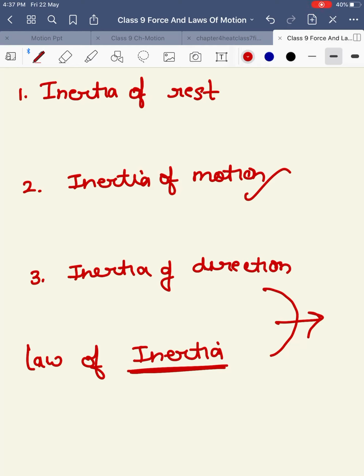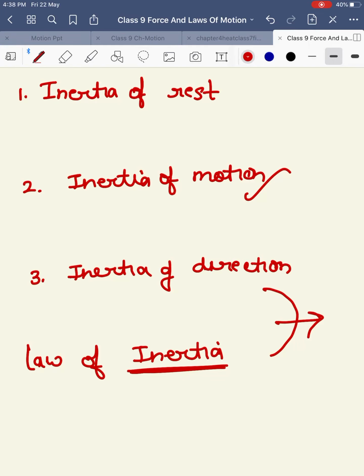This is the reason that we wear seat belts while driving, because you can fall backward, forward or sideways due to this inertia. So that is for safety reasons. Okay, so this was about inertia, and inertia depends on which quantity? It depends on the mass. After that we have the second law of motion.